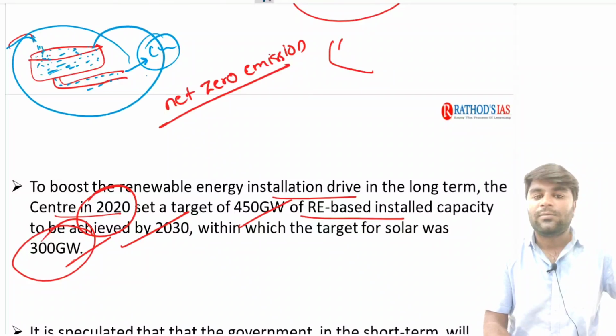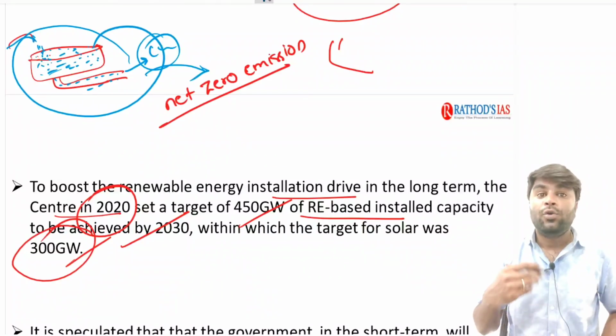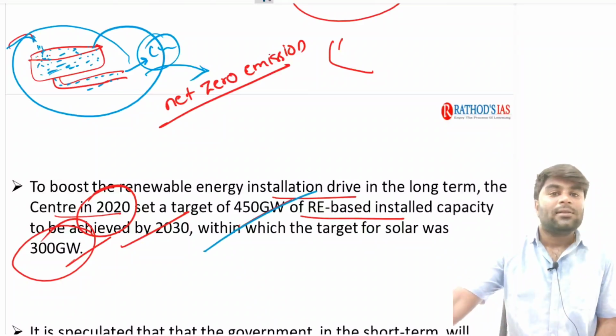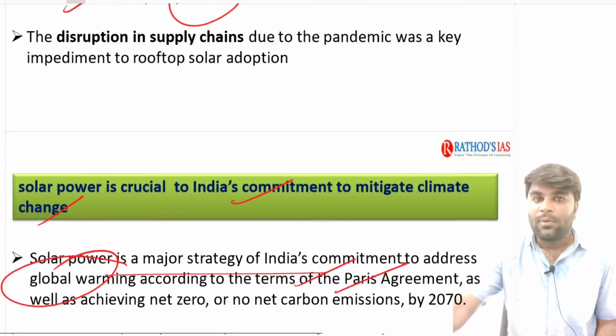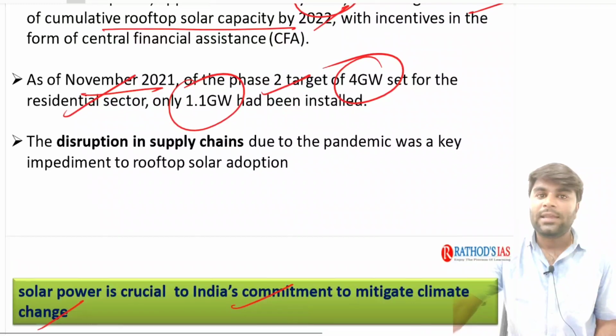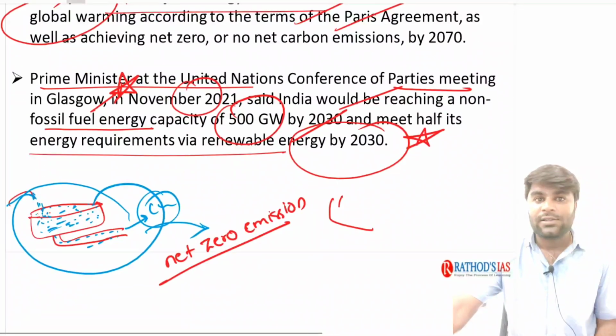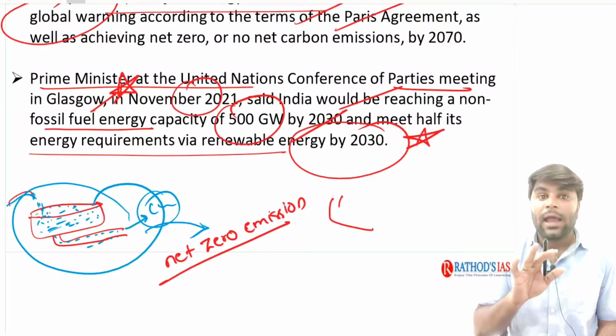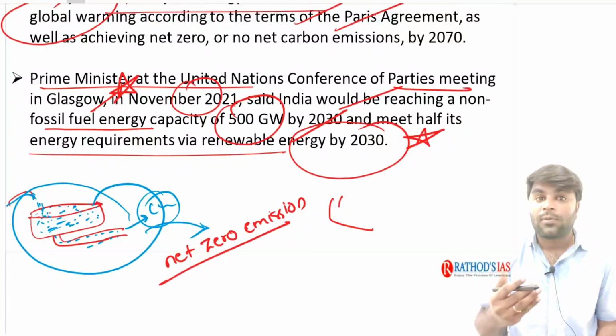This is called net zero emissions, and India is also striving to achieve it. So in such a way, the installation of renewable energy capacity, particularly enhancing solar energy capacity, is very much important to fulfill the promises that India has made in various international forums like the Paris Climate Conference, etc. Right?